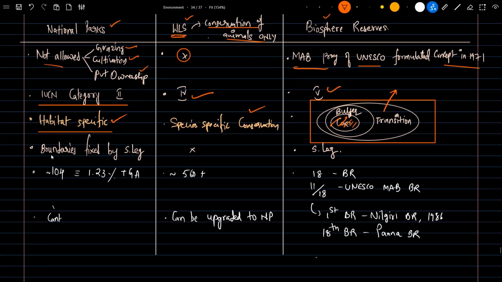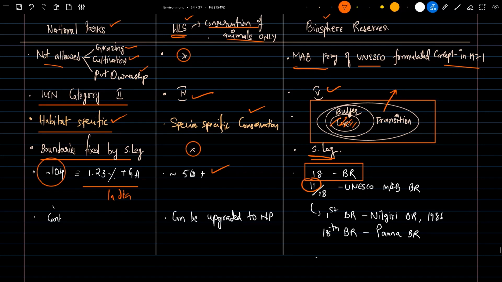In national parks, the boundaries are fixed by the state legislature, whereas in a wildlife sanctuary there is no such condition. Both central or state, anyone can do it. Whereas in biosphere reserve, even the state legislature can fix the boundaries. There are more than 104 national parks present, which constitute around 1.23% of the total geographical area of India. In wildlife sanctuaries, there are more than 550 present in India. And there are 18 biosphere reserves in India declared by the government.